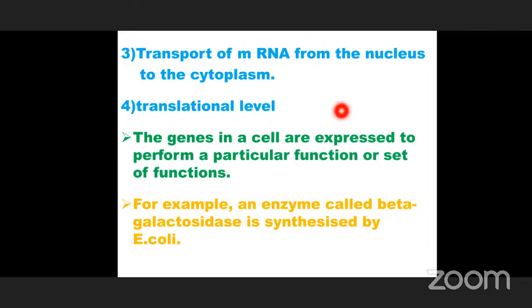And in some cases, translation begins before transcription is completed. So that's why in the case of prokaryotes, these 4 events are not observed. In the case of eukaryotes, only these 4 events are there.